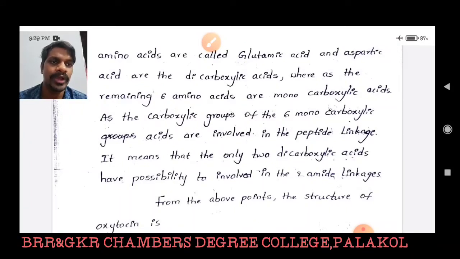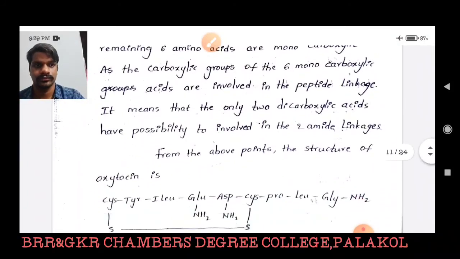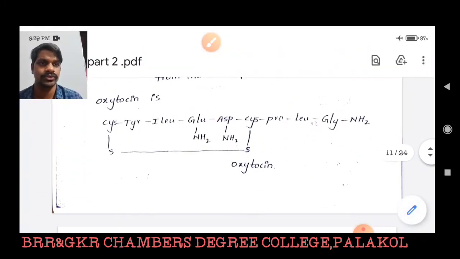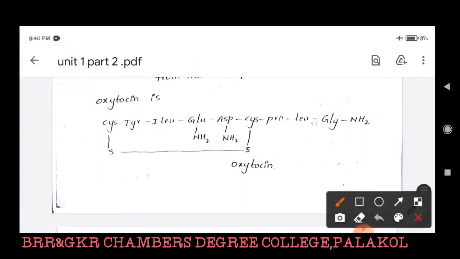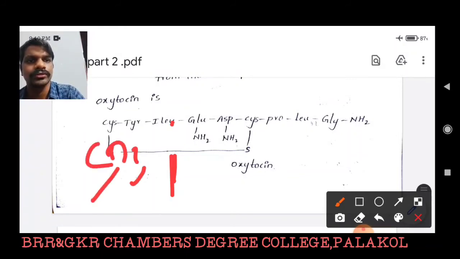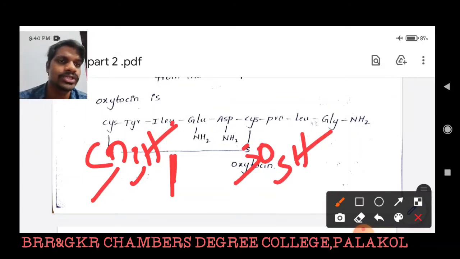From the above point, we have to write the structure of oxidized oxytocin first, because the hydrolysis products are based on oxidized oxytocin. When the sulfur bond is broken, then we have to write SO3H, and here we have SO3H. This is the structure of oxidized oxytocin.